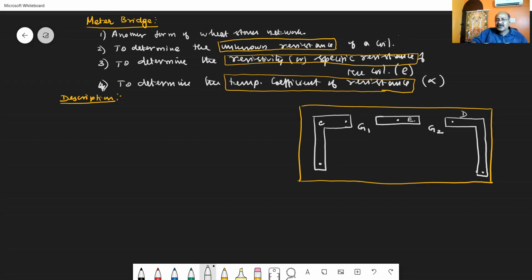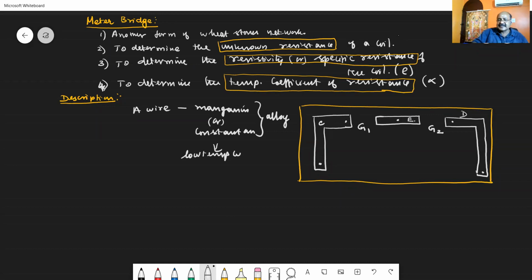Now, we have to take a wire. That wire should be made up of a material called manganese or constantan. This wire, manganese or constantan, is an alloy which has a low temperature coefficient of resistance. So we have to choose a wire with a low temperature coefficient of resistance.